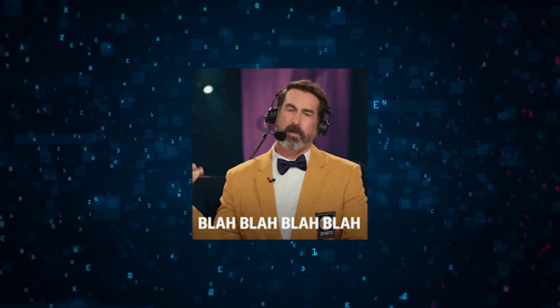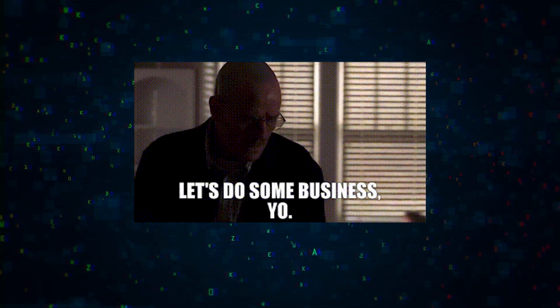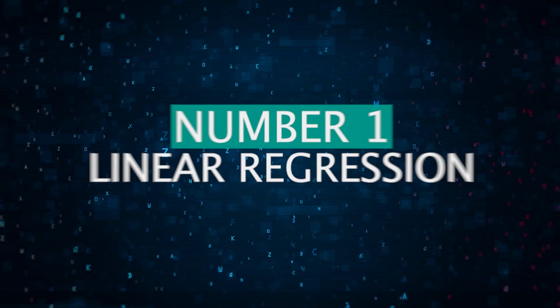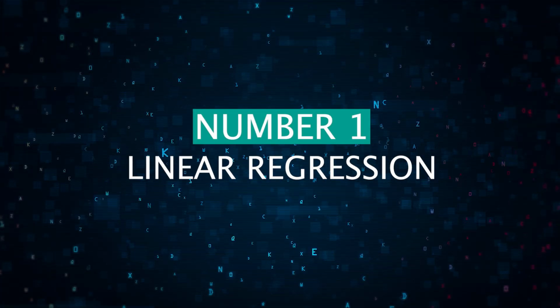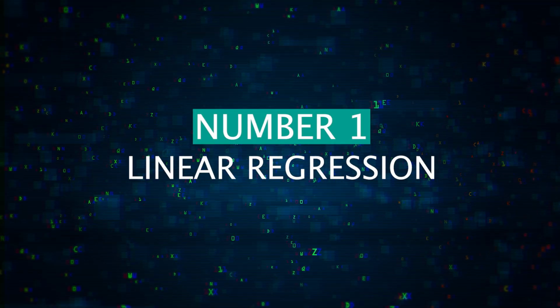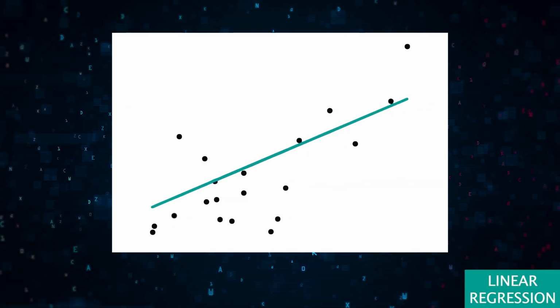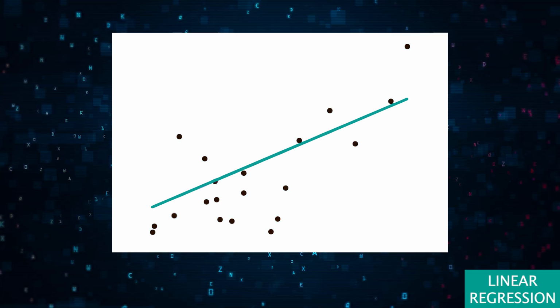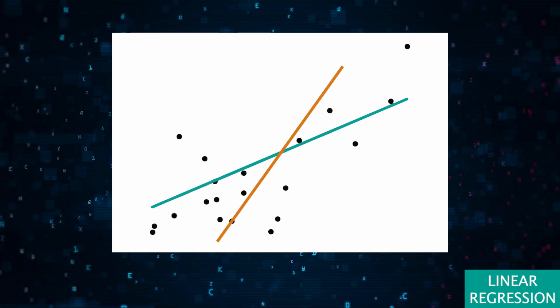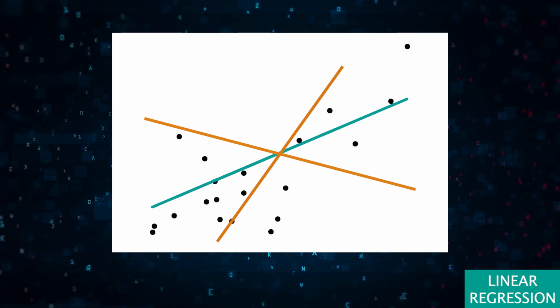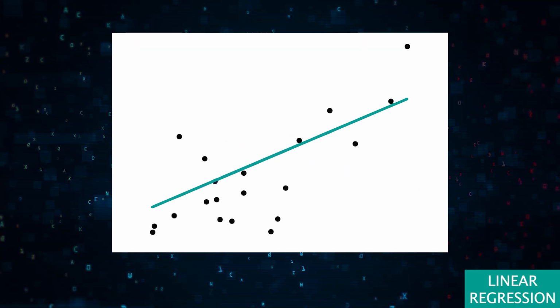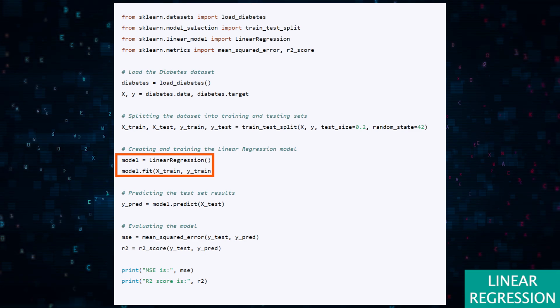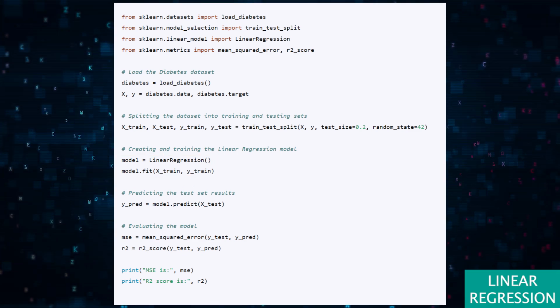Now, being new to data science and all, let's talk about a few algorithms you should start to learn. 1. Linear regression. The supervised learning algorithm used for, obviously, regression. It establishes the linear relationship between variables using a straight line. This line is as close as possible to the individual data points. The point is to minimize the estimation error, which means the distance between the actual and predicted values is the smallest possible. The code to implement this model is easy if you're using Python. There's already a linear regression function to import into your code.